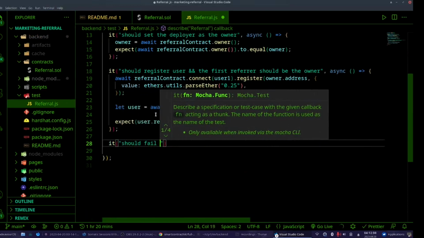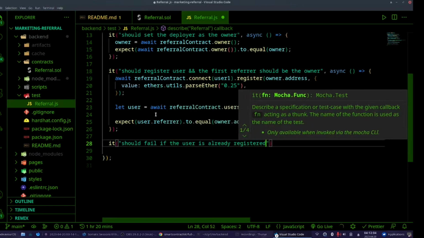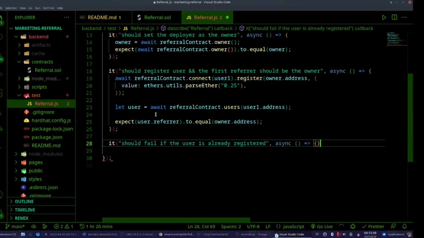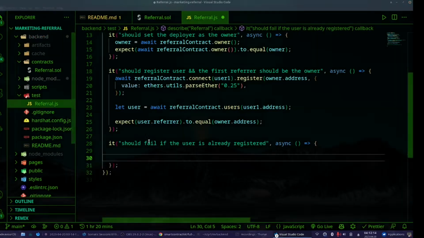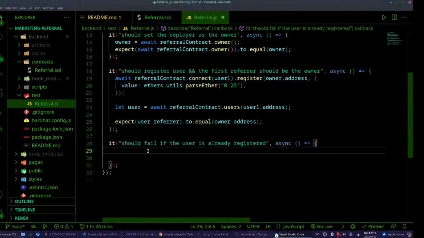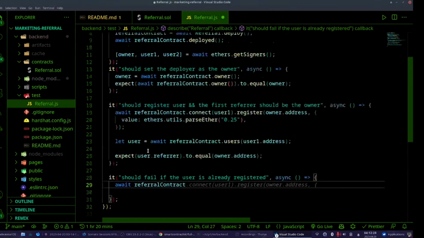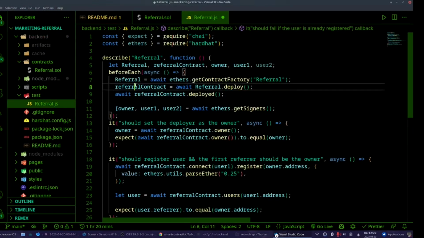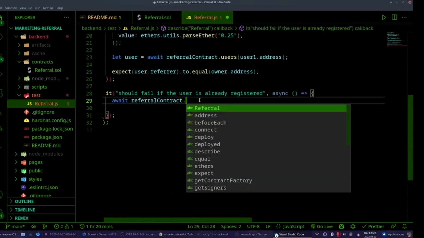Should fail if the user is already registered. Yes, async function, please. Again, we are doing this. Await the referral contract, the contract that I have deployed here, the contract instance, but connect.